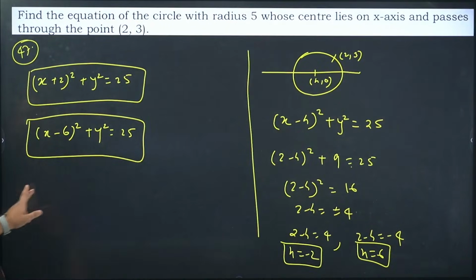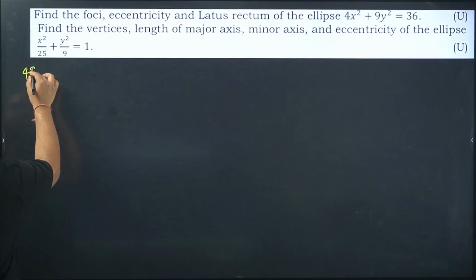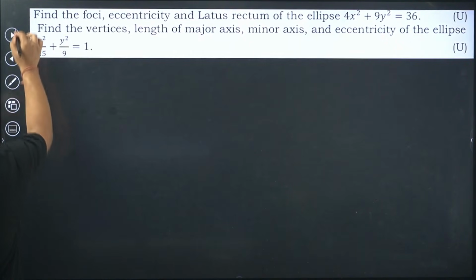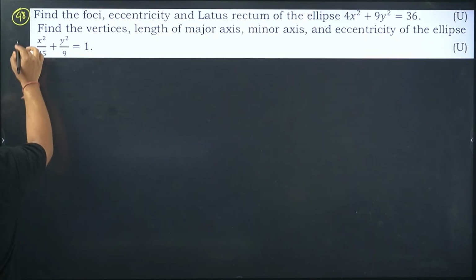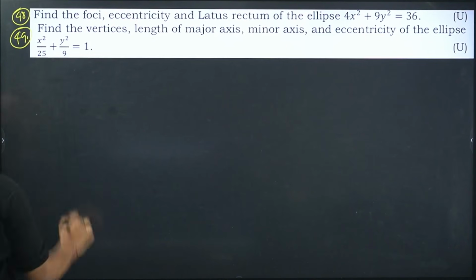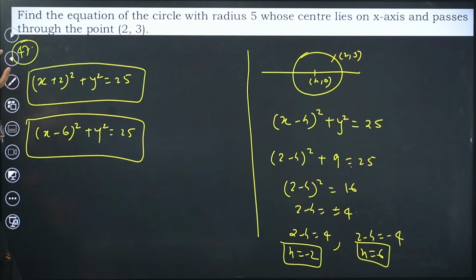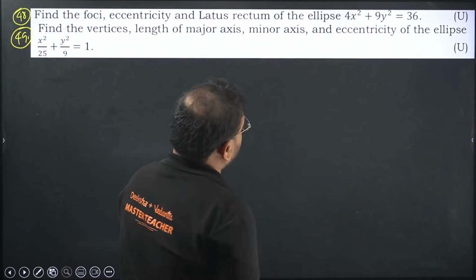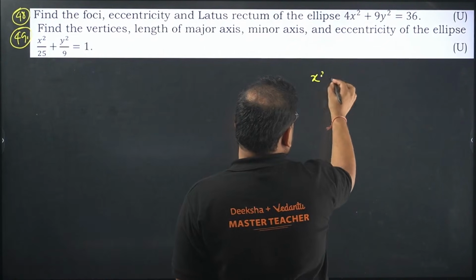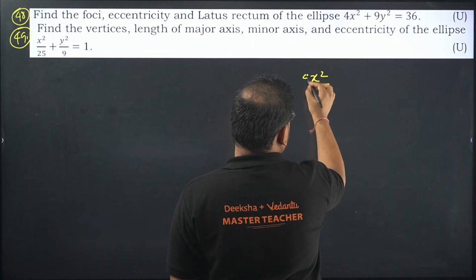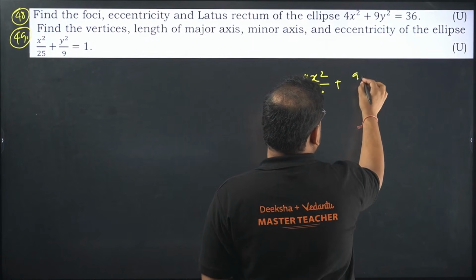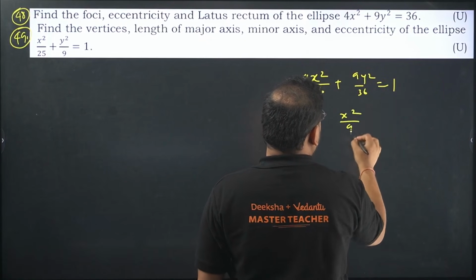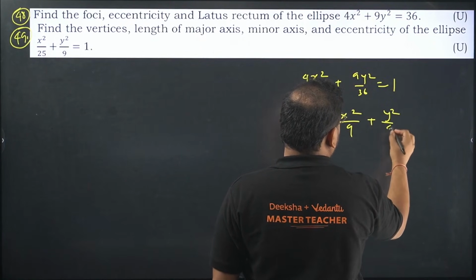47 is done. 48 now. Not 48, 49 also is there here. 48 and 49. Two questions are here. Check, guys. This is done. 48. Find the foci, eccentricity and lateral rectum of the ellipse. Okay. X square by 36. 9y square by 36 equals to 1. It means x square by 9 and y square by 4 is 1.